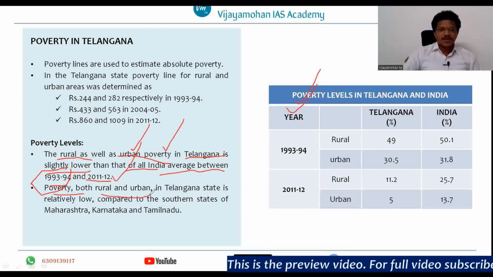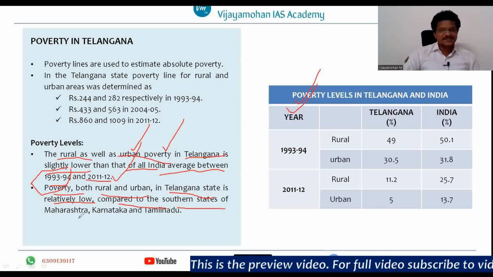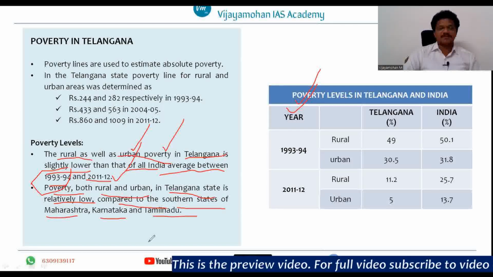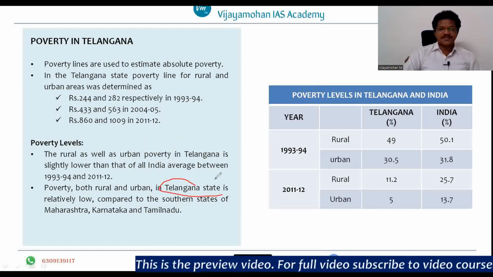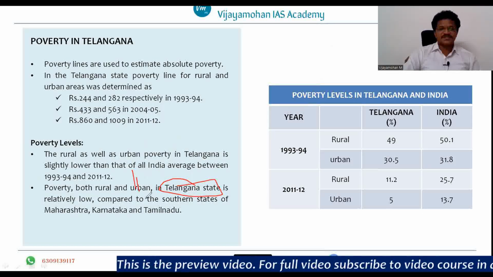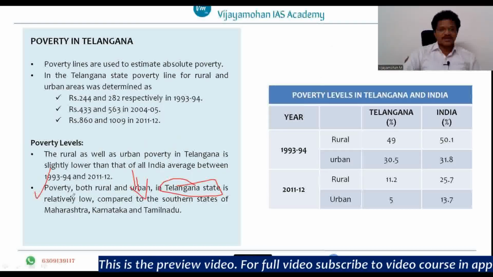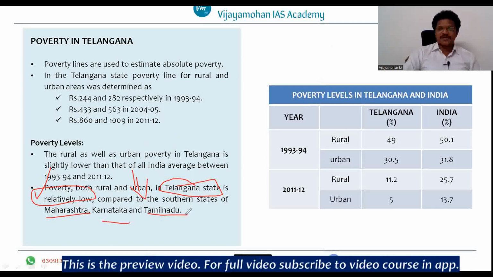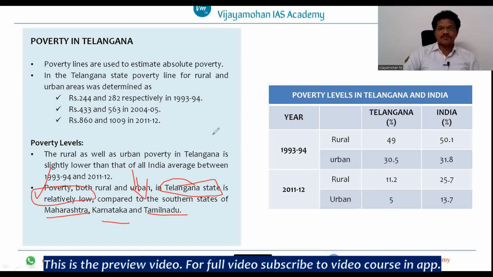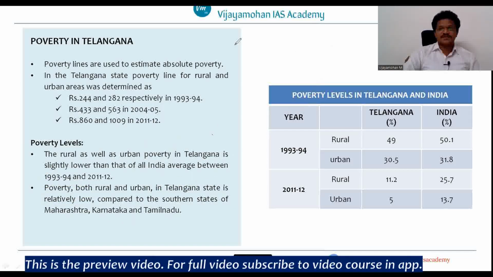And poverty, both rural and urban, in Telangana state is relatively low compared to the southern states of Maharashtra, Karnataka, and Tamil Nadu. So if you compare with the southern states also, Telangana state's poverty levels are relatively low when compared to Maharashtra, Karnataka, and Tamil Nadu. Right? This is one of the important observations.